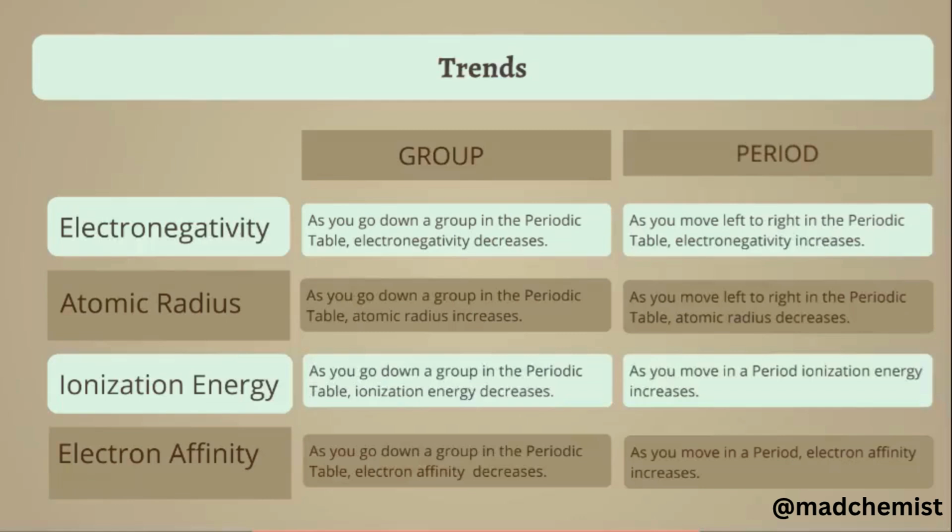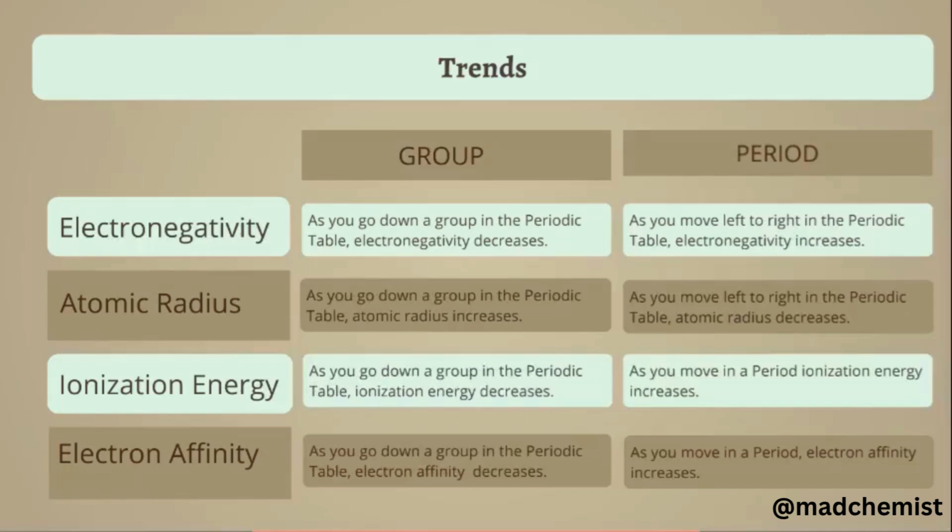In a period, the electronegativity trend shows an increase. As the size of the atom decreases, the ability of the nucleus to attract the shared pair of electrons from the surroundings increases. The second is atomic radius. Atomic radius is the distance from the nucleus to the outermost shell.